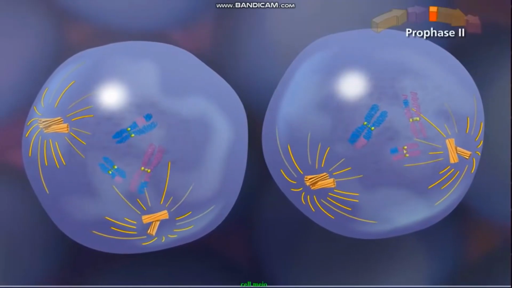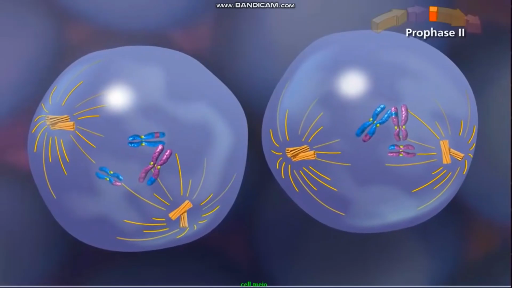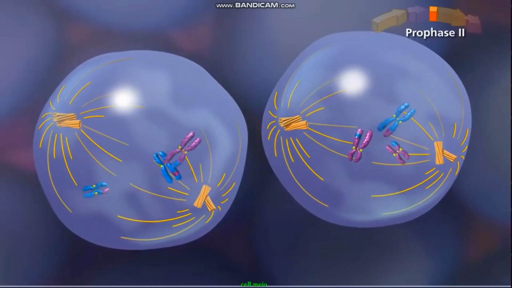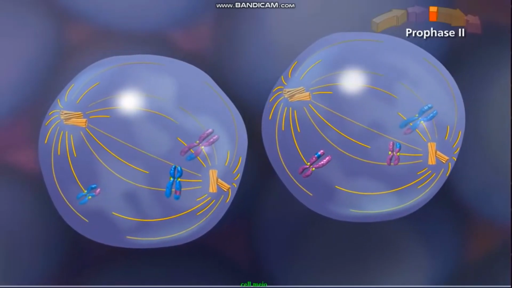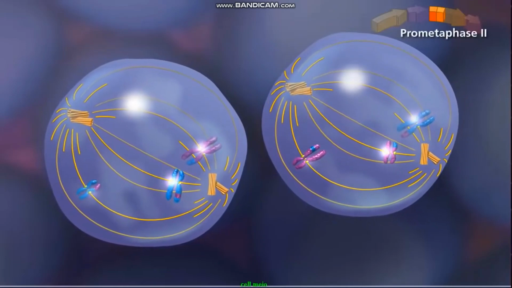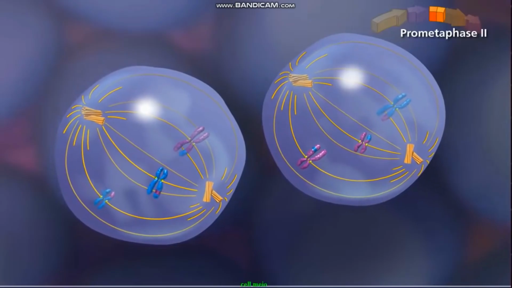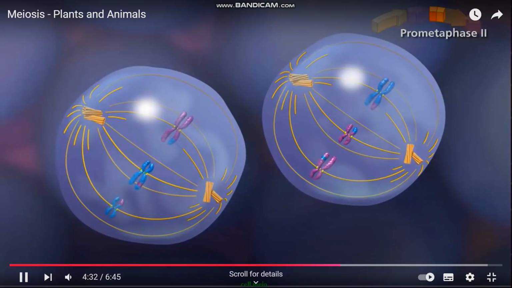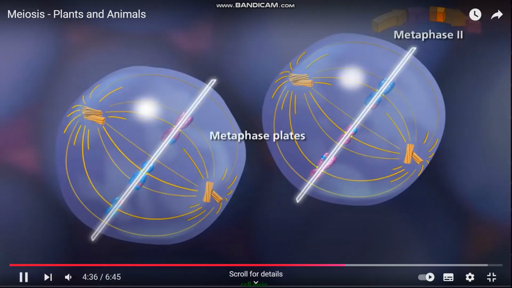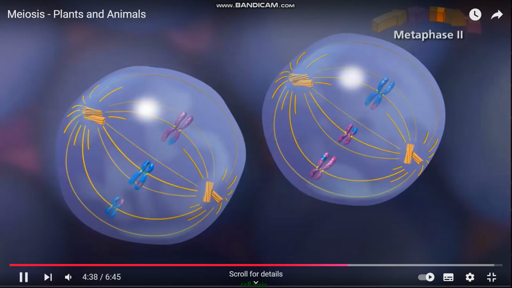In prophase 2, the sister chromatids condense while the spindle starts to form as the nuclear envelope disappears. In prometaphase 2, the sister chromatids attach to the spindle by kinetochore microtubules, with sister chromatids attached to opposite poles. The spindle aligns the sister chromatids along the metaphase plate during metaphase 2.